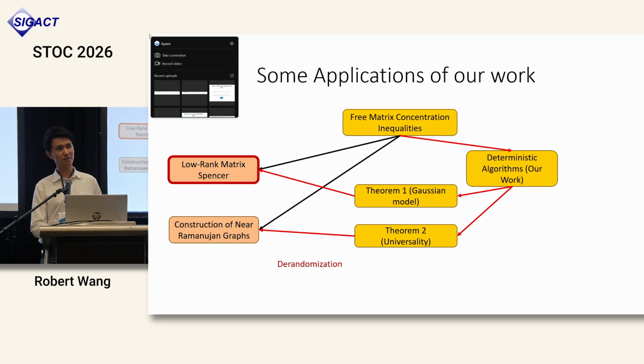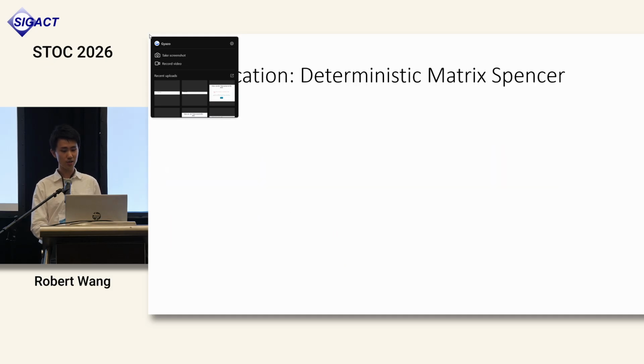So to give some applications of our work, I'll go through 2 interesting ones in the paper. So our first application is a de-randomization of the low-rank matrix Spencer problem, which uses our Gaussian concentration inequality.